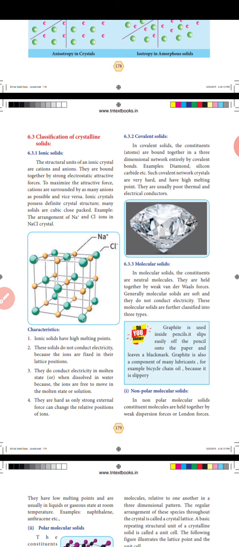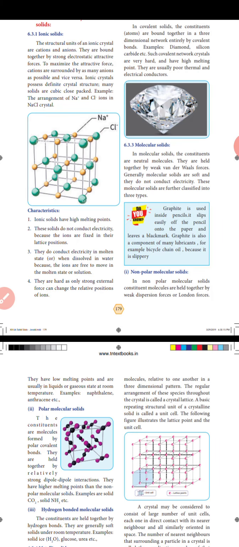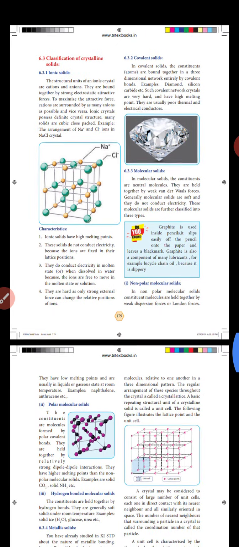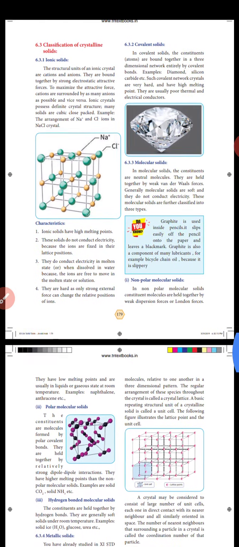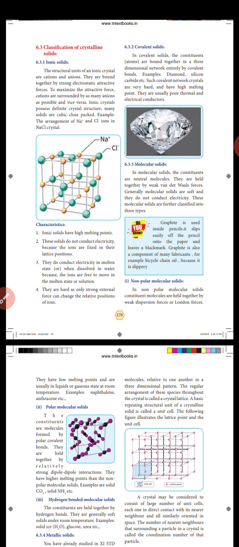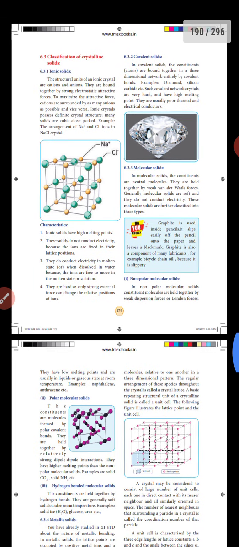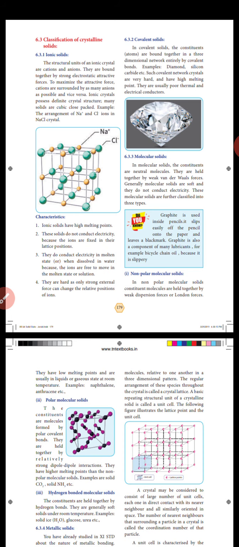These molecular solids are further classified into three types: non-polar molecular solids, polar molecular solids and hydrogen bonded molecular solids. In non-polar molecular solids, constituent molecules are held together by weak dispersion forces or London forces. They have a low melting point and are usually liquids or gases at room temperature. For example, naphthalene, anthracene, etc.